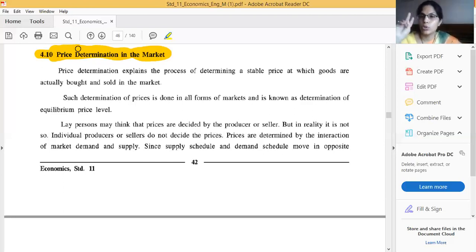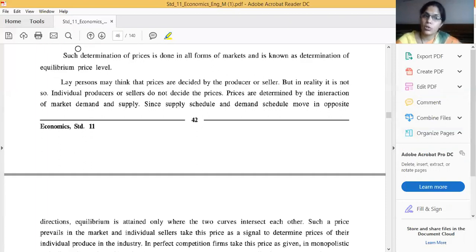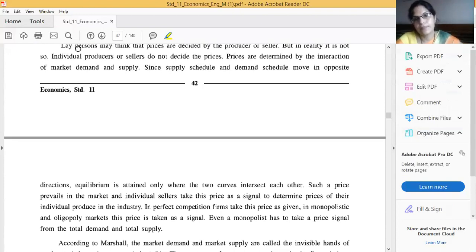So we have these two important things, which will decide the commodity's price. Laypeople think that prices are decided by the producer or a seller. But in reality, it is not correct. It is not so. Individual producers or sellers do not decide the price. किसी seller का मन किया कि वो अपने बॉलपेन का प्राइस 20 रुपीज रख दो.